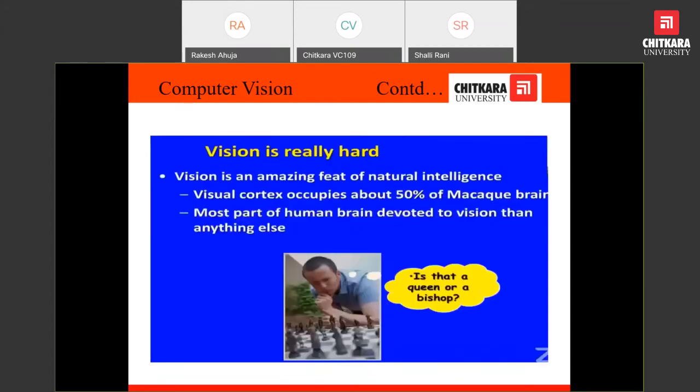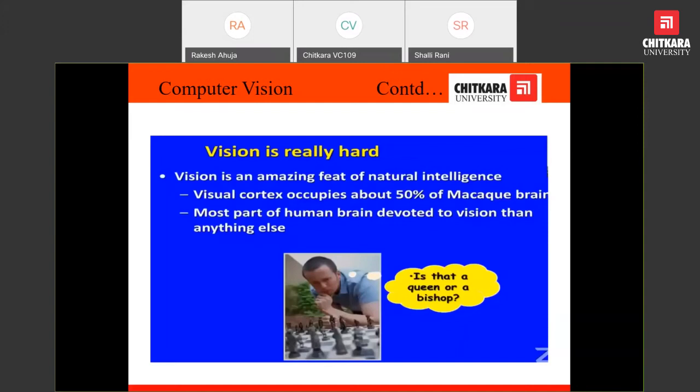This is another example. Here, a person is playing a game of chess, and the system must recognize what the pieces of the chess are over here and of which type each piece is. A human brain can classify each piece, which one is the queen, which one is the bishop. But for a computer, again, it is a tedious task.